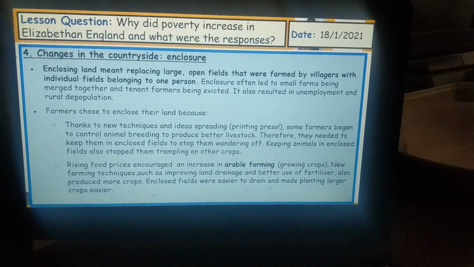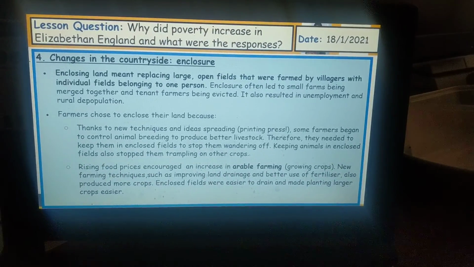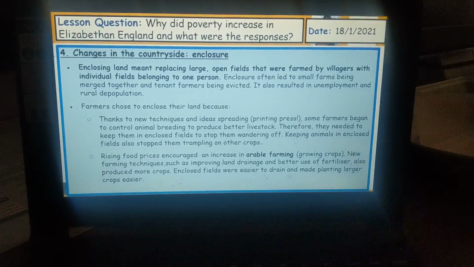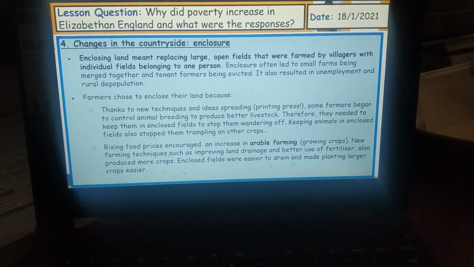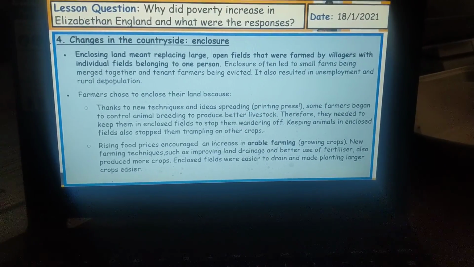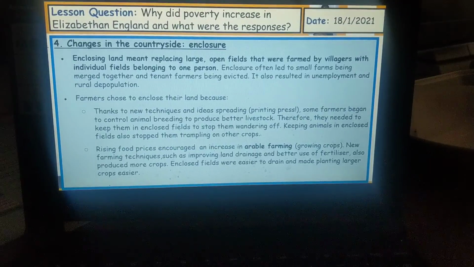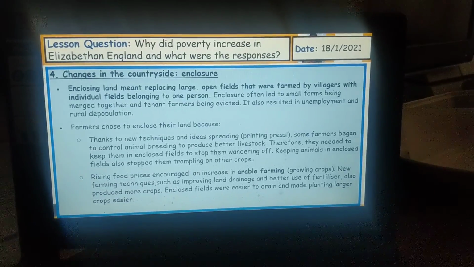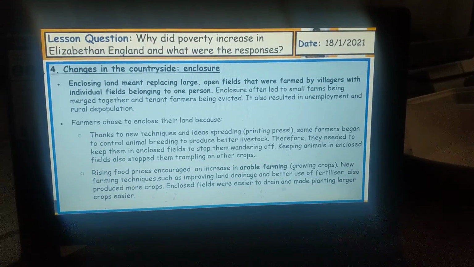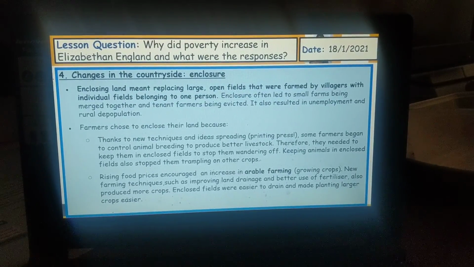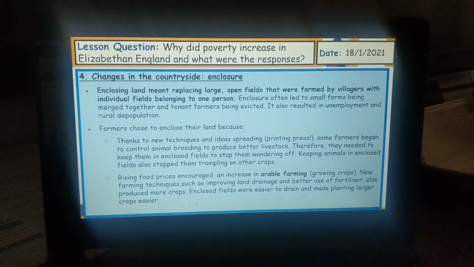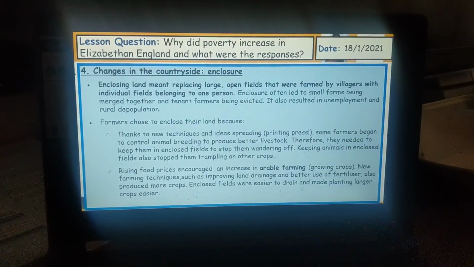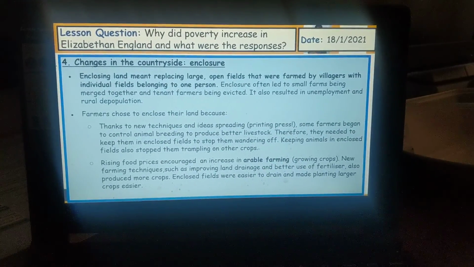Enclosure often led to small farms being merged together, and tenant farmers being evicted. It also resulted in unemployment and rural depopulation, which again created poverty and increased poverty in the process. If you are unemployed, you've got to really think about it. If there are high levels of unemployment, it means people cannot afford to live in their current homes, whether that's on the land, or in their actual homes itself. And this led to people not being able to afford the rent, and led to them being evicted, which led to poverty.